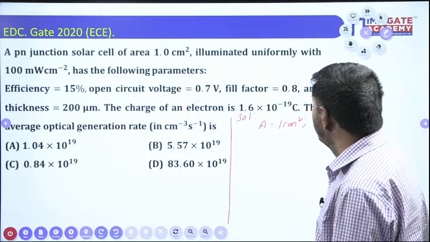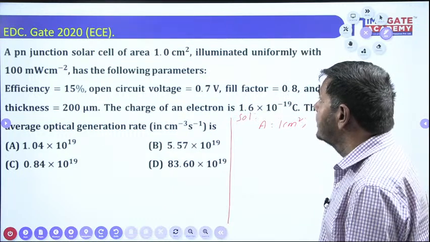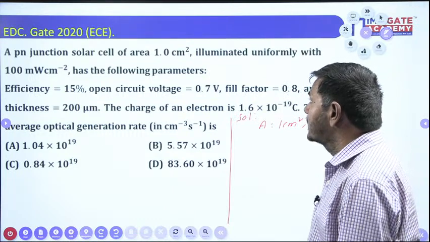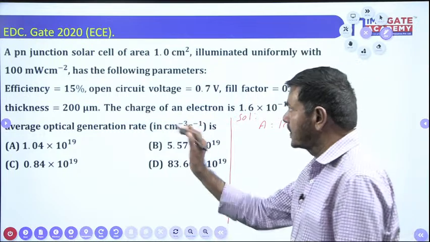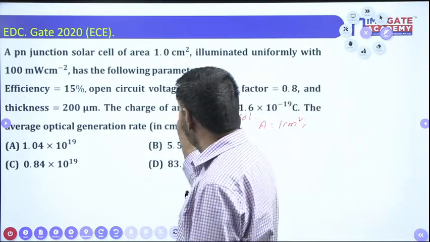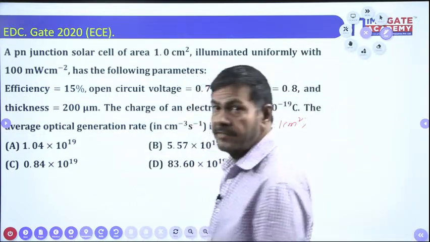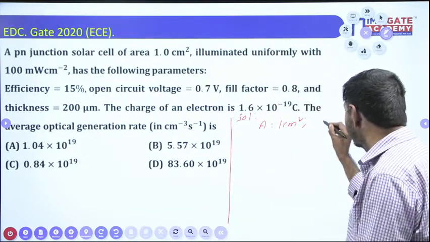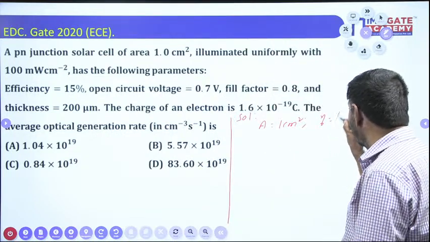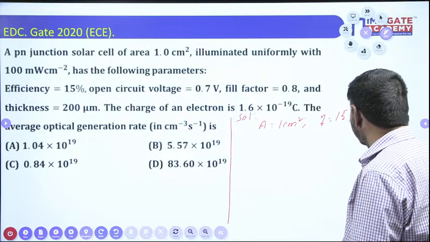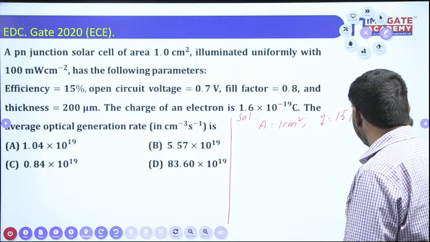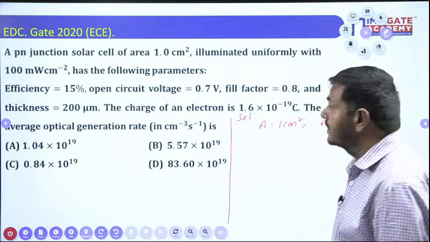It is illuminated uniformly with 100 milliwatts per cm square. That we can keep on one side. It has the following parameters. Efficiency is given as 15%, that is nothing but 0.15 efficiency for the solar cell.